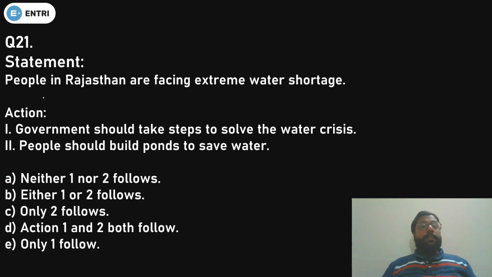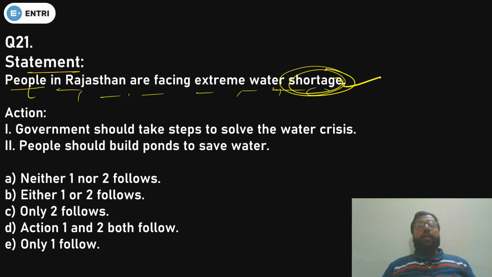So this is from course of action. The statement given is, people in Rajasthan are facing extreme water shortage. So there is a problem. Course of action means there is a problem and you have to solve it. So if the people in Rajasthan are facing extreme water shortage, action 1: government should take steps to solve the water crisis. Yes, that is very obvious, because you can't say that it will be completely solved, but it will surely be a positive step from the government.